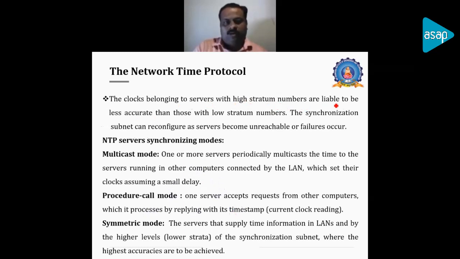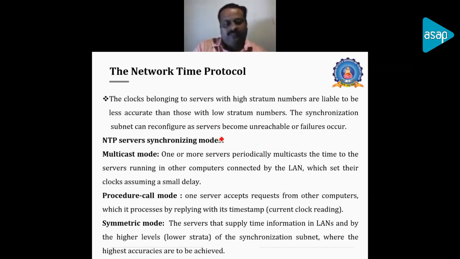And we have the clock belonging to the server. Servers with higher stratum numbers are labeled as less accurate than those with low stratum values. The low stratum values mean stratum 1 and 2, that is the primary server and the secondary server residing in the hierarchy. So that is called the low stratum number, and those have higher accuracy than the higher stratum numbers. Those nearer to the leaf nodes have lower accuracy values.